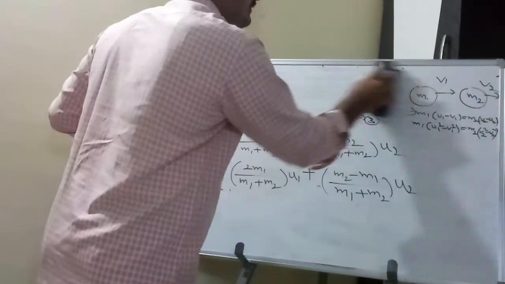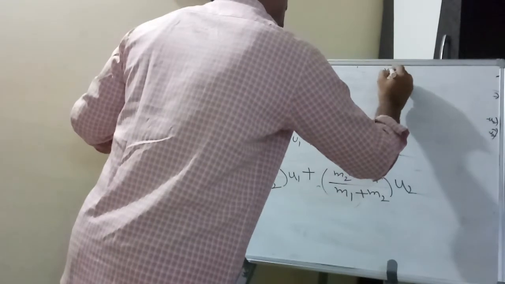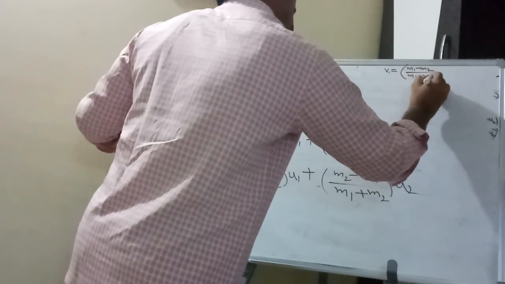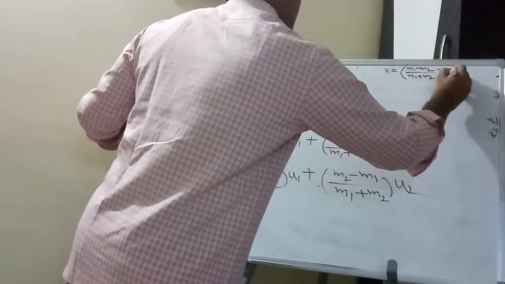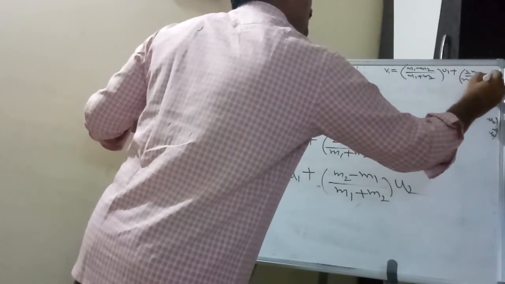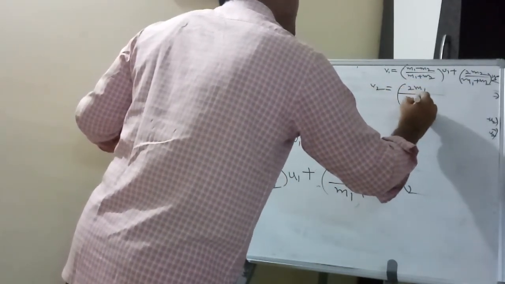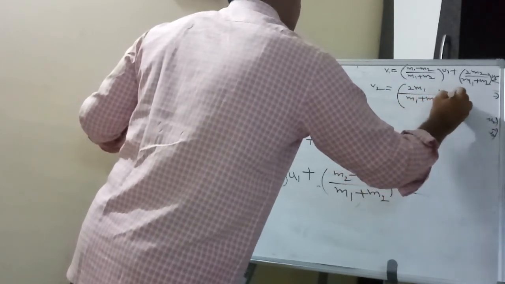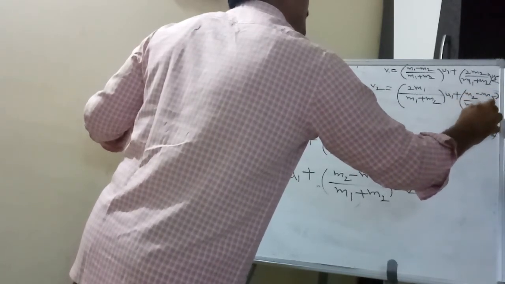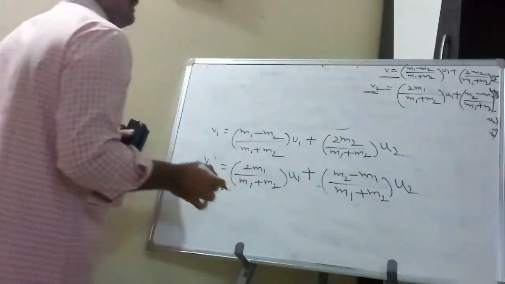Here there are four cases. What are the final velocity equations? v1 equals (m1 minus m2) by (m1 plus m2) times u1 plus 2m2 by (m1 plus m2) times u2, and v2 equals 2m1 by (m1 plus m2) times u1 plus (m2 minus m1) by (m1 plus m2) times u2. These are the final velocities of one-dimensional collisions.